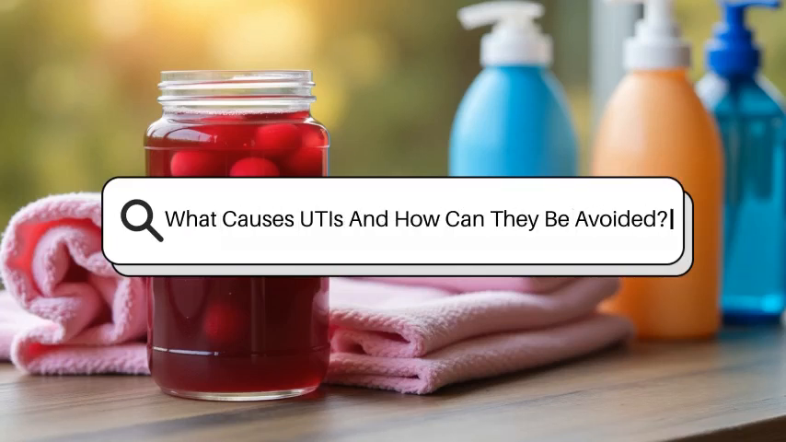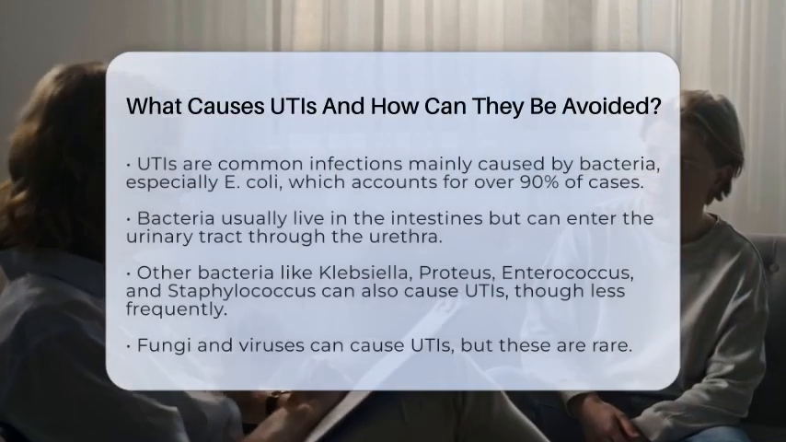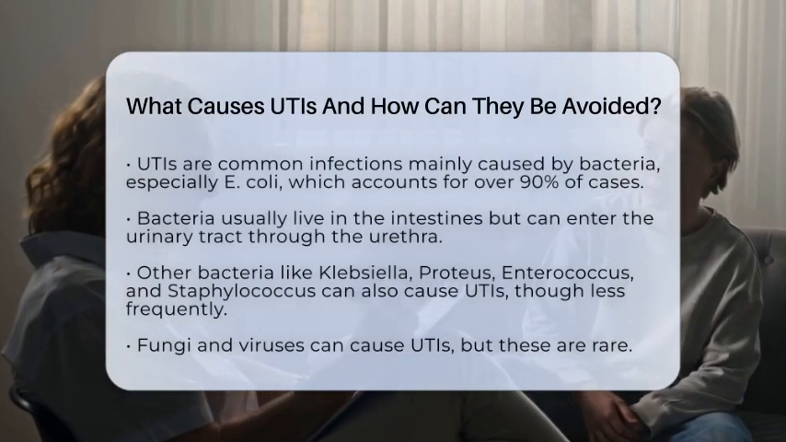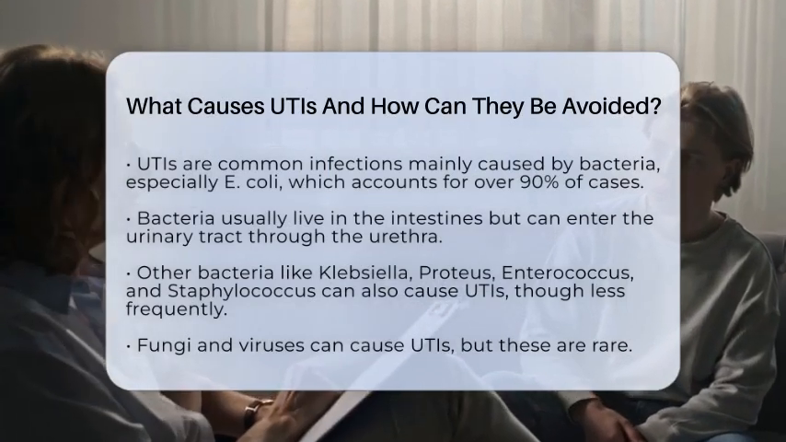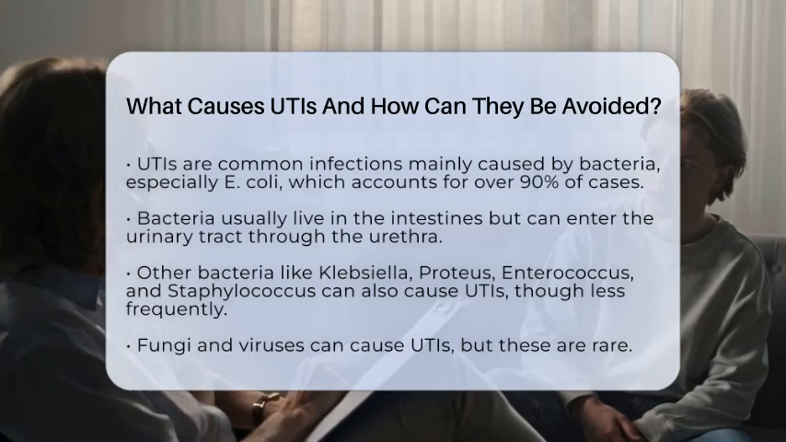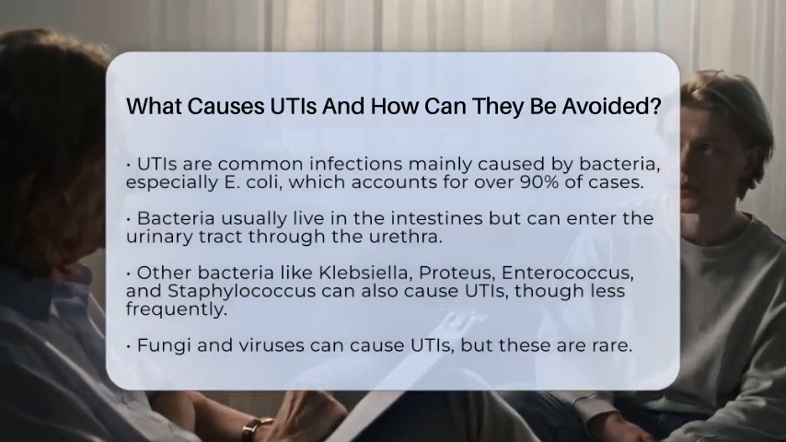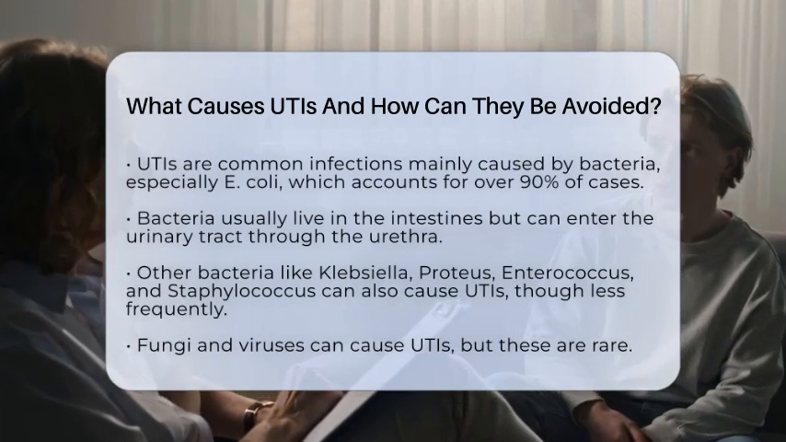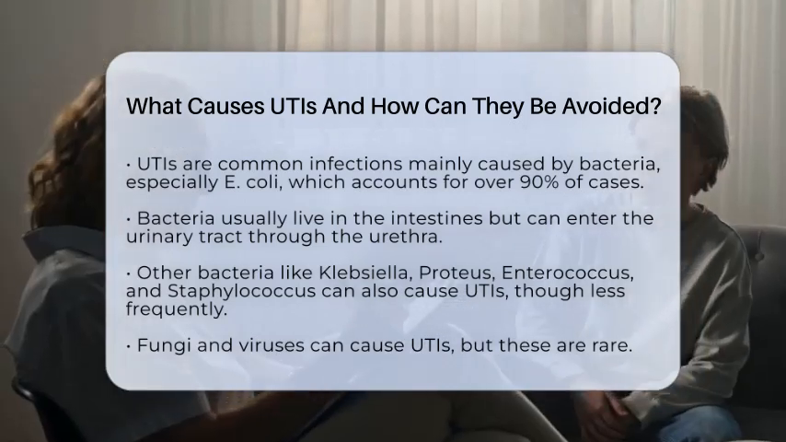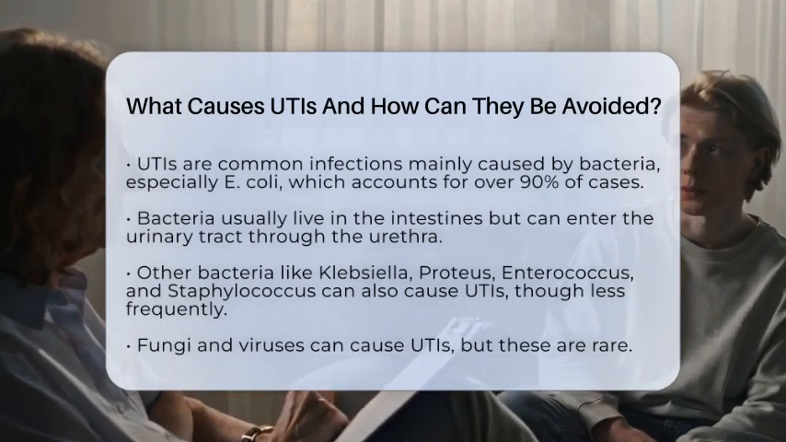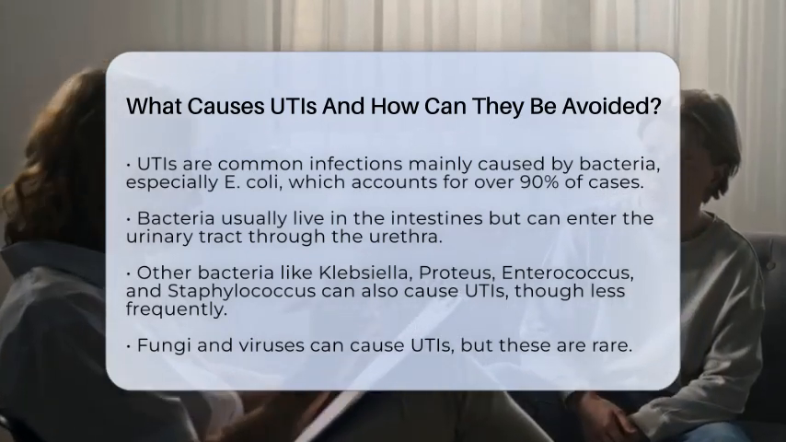What causes UTIs and how can they be avoided? Urinary tract infections are common and can be uncomfortable, but understanding what causes them can help you prevent future infections. Most UTIs are caused by bacteria, with Escherichia coli, or E. coli, responsible for over 90% of bladder infections. These bacteria normally live in the intestines but can enter the urinary tract through the urethra.